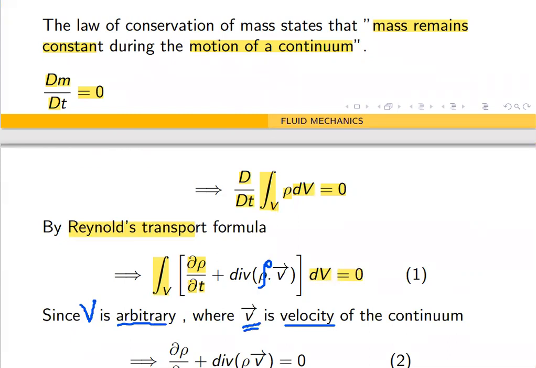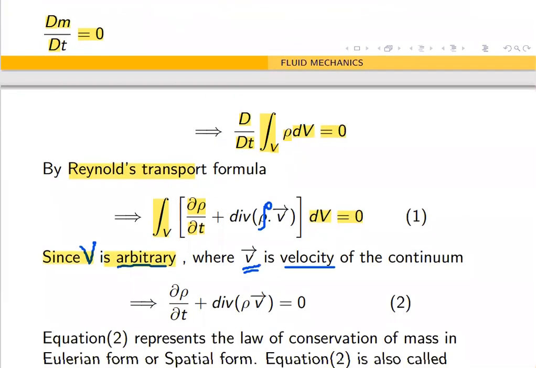Since capital V is arbitrary, equation 1 holds for all V, since we have chosen a part of the continuum of volume V. That happens for any volume of the continuum. So the integrand of equation 1 is equal to 0. The integrand is nothing but ∂ρ/∂t plus divergence of ρv equal to 0. That is called equation 2.